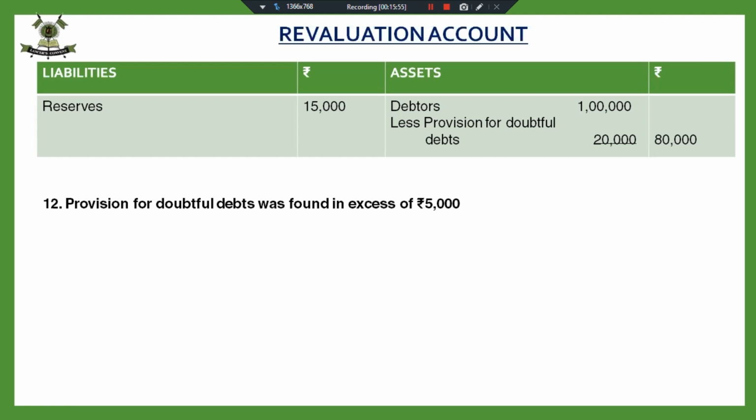I've only changed the language. If my provision is more, what am I going to do? I'm going to write it back. I'm going to decrease the provision.